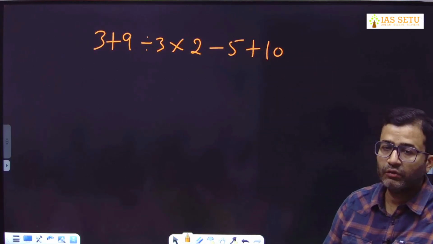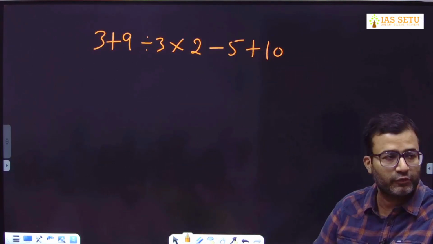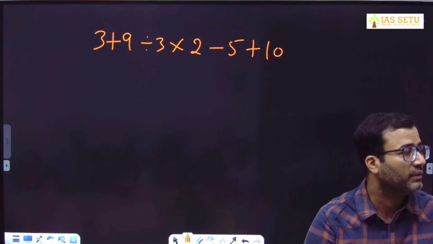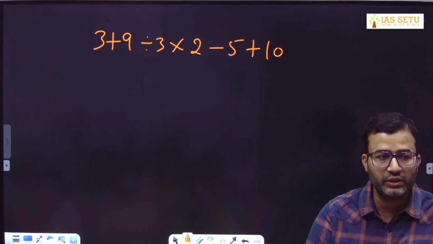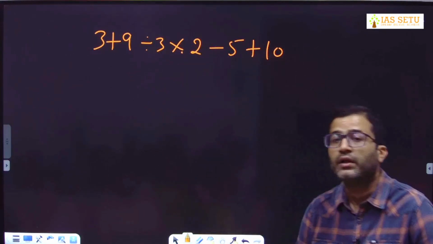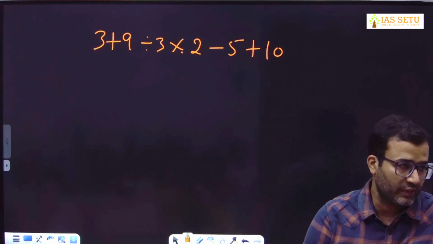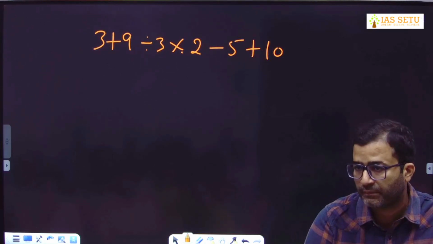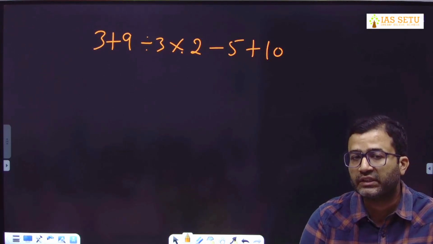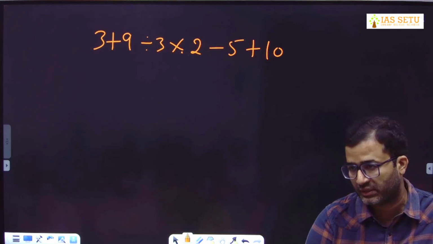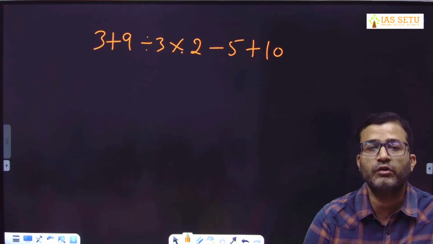She may solve this from left to right, someone will solve from right to left, somebody else will break it in two parts and say first I do this operation, then this, then this. Then we will get a variety of answers. So mathematicians came up with a rule so that all of us will get the same answer.